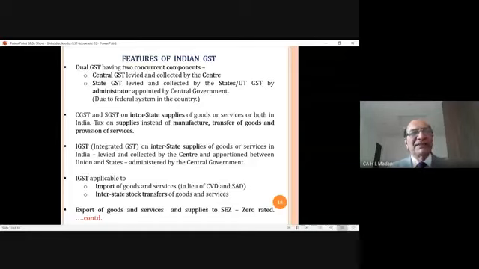One was called CVD and one was called SAD. These two taxes used to be levied to protect our Indian industry and business, to make the imported things costly so that the Indian businessman must be able to compete with them.